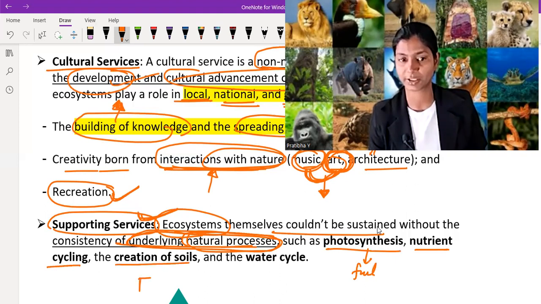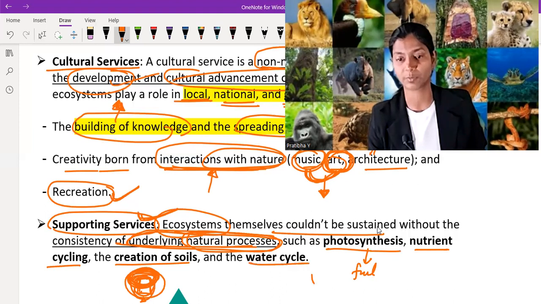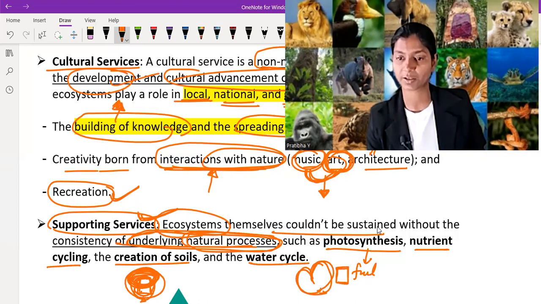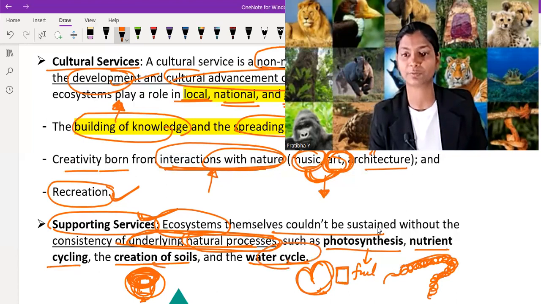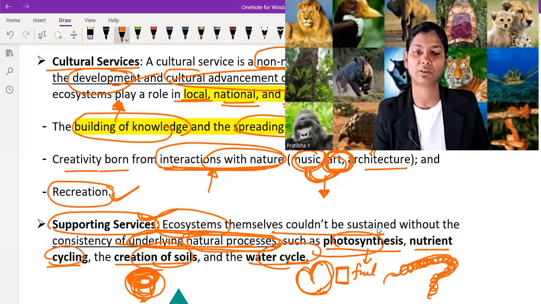We know that soil deteriorates after some amount of time. So on a regular basis, new soil is created and old soil goes down, and this type of cycle is going on. And then the water cycle, water moving from upwelling and downwelling in the ocean. Water comes from one region to another, moving from mountainous regions to plains, and along with it come medicinal plants, herbs and shrubs, and water becomes purified. So water cycle, creation of soil, photosynthesis and nutrient cycle are a form of supporting services.